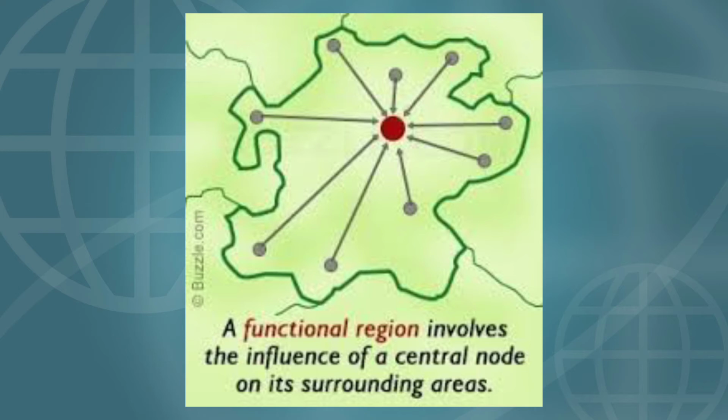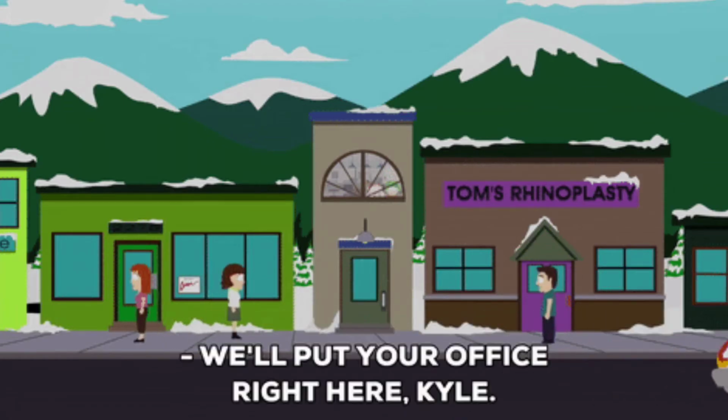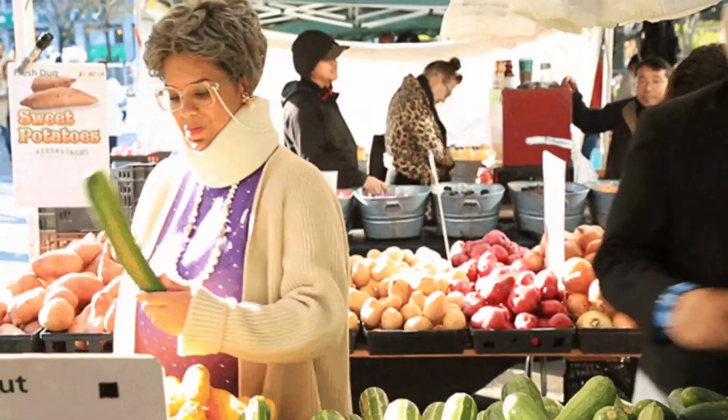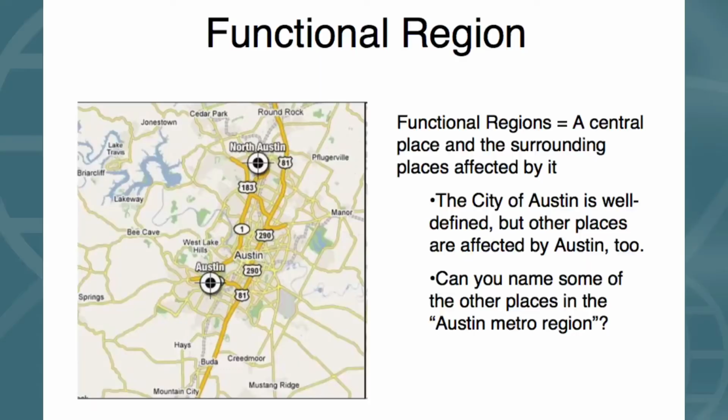One cannot sustain without the other. The surrounding region is functionally interlinked through interdependent activities with the town. The region identified based on the central places like town, market, etc. are known as functional regions.